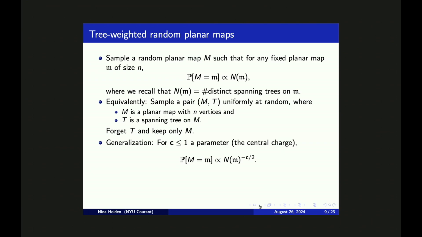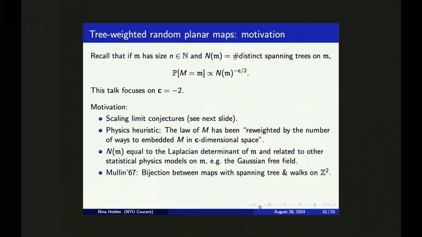Some of the motivations for introducing this model, or some of the heuristics, was actually this physics heuristic. But then it turns out that the model is actually easier to understand and analyze in the case when C is less than or equal to 1. So these scaling limit conjectures are only true when C is less than or equal to 1.